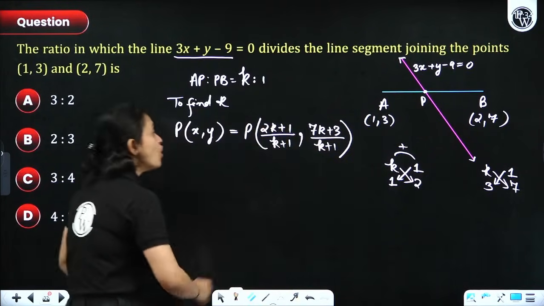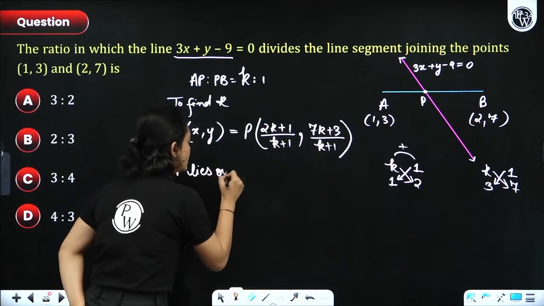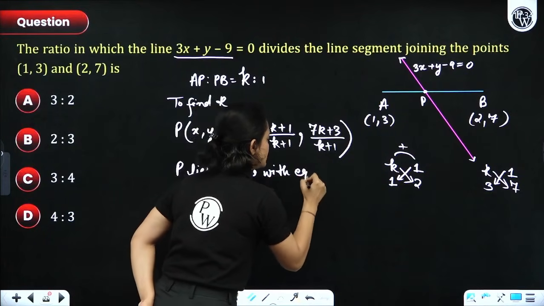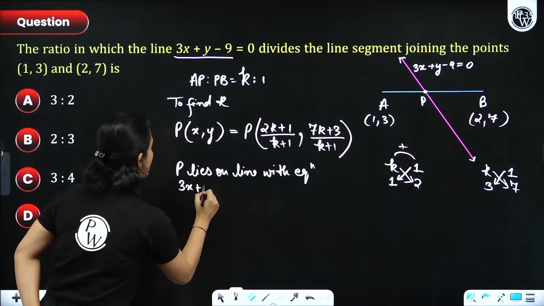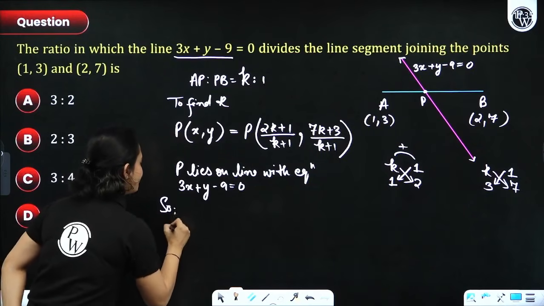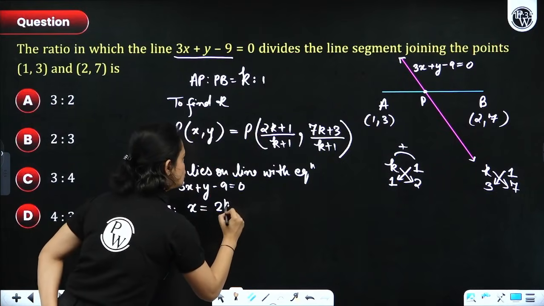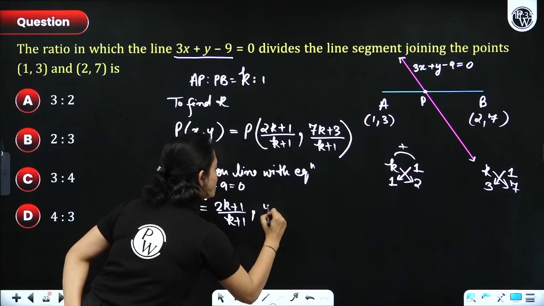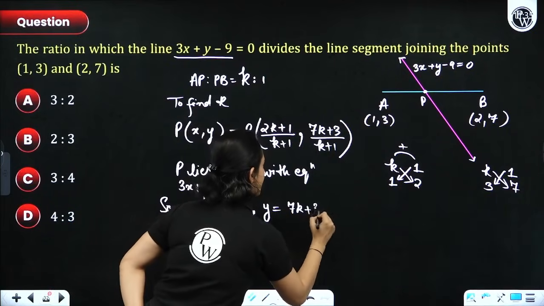Right? So I'll write it here. P lies on line with equation. What is the equation? Equation is 3x plus y minus 9 is equals to 0. So if I put x, the x coordinate for P is 2k plus 1 over k plus 1, and y coordinate for P is 7k plus 3 over k plus 1.